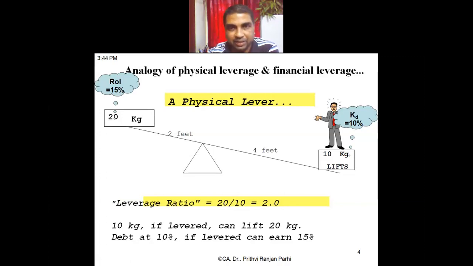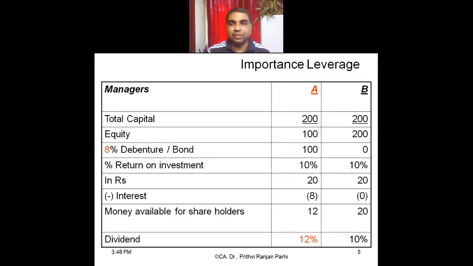Yes, sir. Right. Now, to understand the importance of leverage, I am showing you this slide. Are you able to see this slide? Can you read what is written in the slide? Can you read? Importance of leverage. Yes, importance of leverage. That is what we are going to see, or test. What we have understood, we are going to test it.